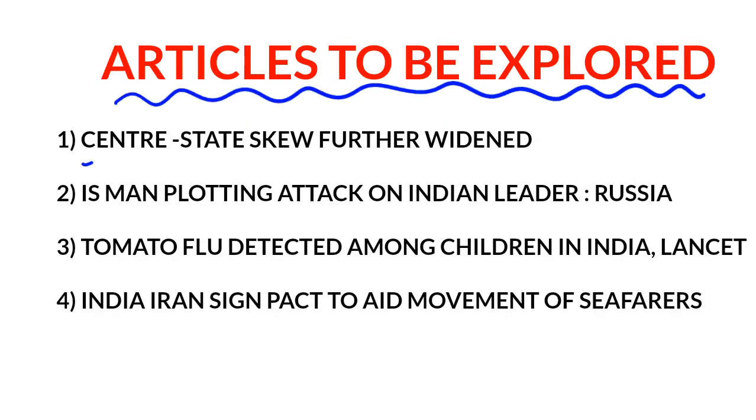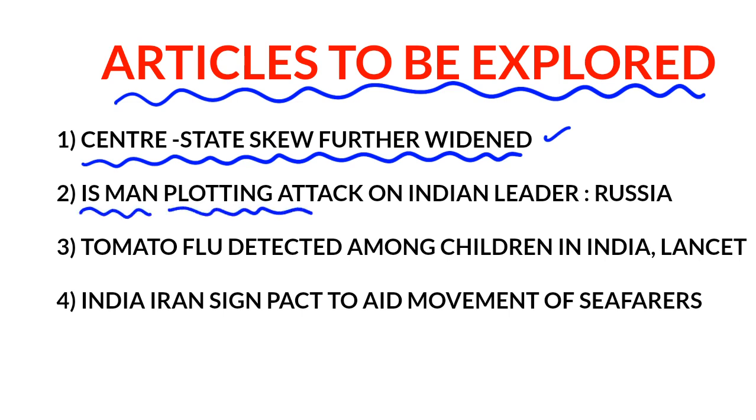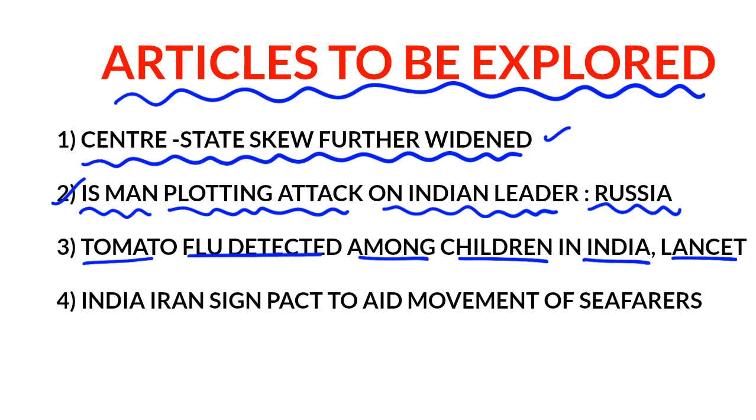Check the articles to be explored. See, Centre-State skew further widened. This is the editorial article. And next, IS man plotting attack on Indian leader. It is by Russia. Yes, so the Russian government got this person. And tomato flu detected among children in India, says the Lancet journal. And India, Iran sign pact to aid movement of seafarers. Clear? So these are the important articles which are very relevant for UPSC in today's The Hindu. Let's have the discussion on this.